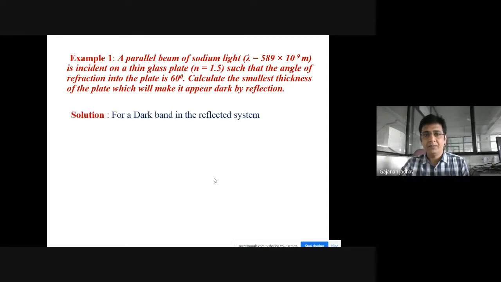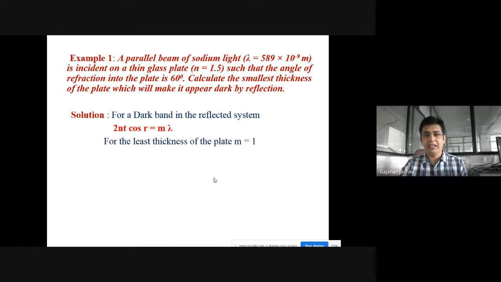We are given lambda, the wavelength of the sodium light, which is 589 × 10^-9 meter. We are given the refractive index of the thin glass plate, 1.5, and the angle of refraction, 60 degrees. So for a dark band in the reflective system, we already know the condition, and that is 2nt cos r = mλ.